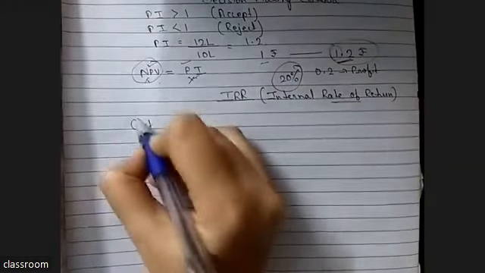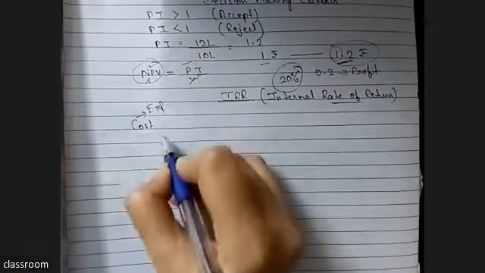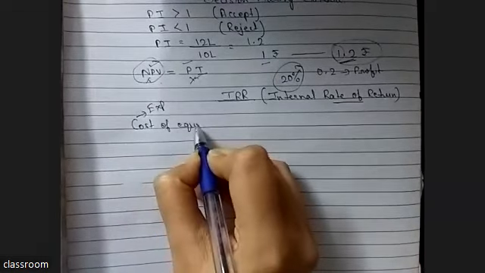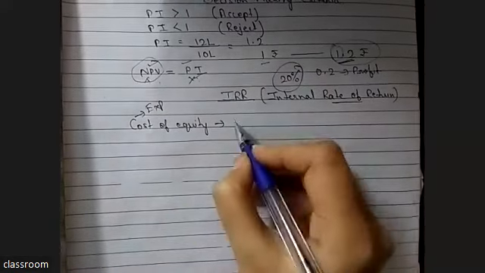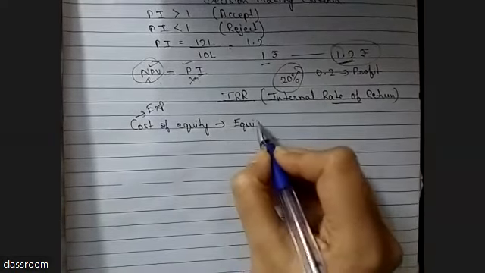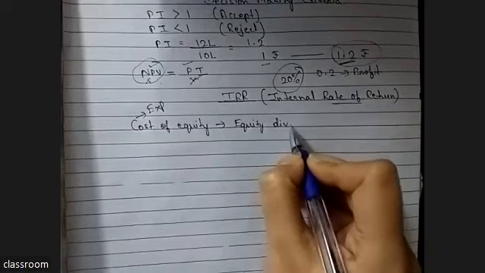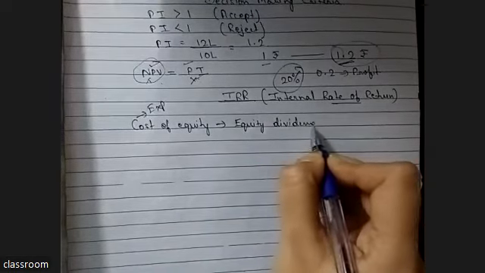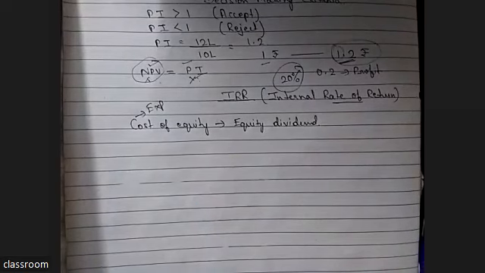What is that cost? What is the cost of equity? Cost means expense, right? So what is cost of equity? Cost of equity means equity dividend. If we, as a company, issue shares, we need to pay dividend to the shareholders.